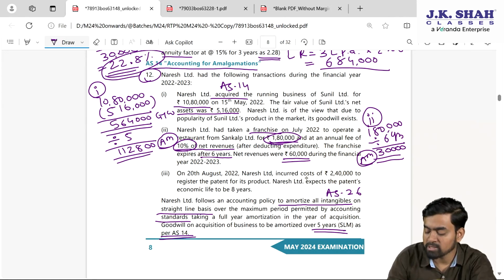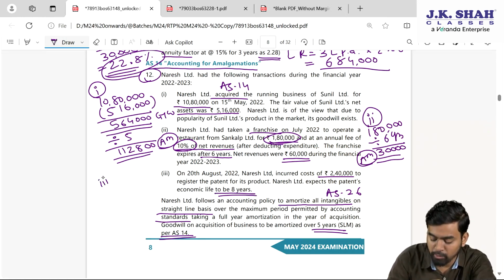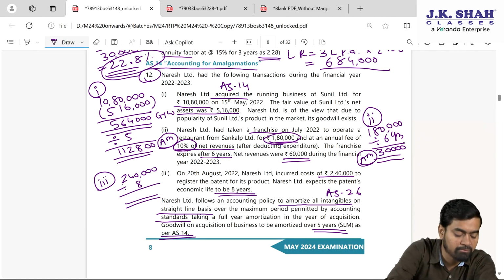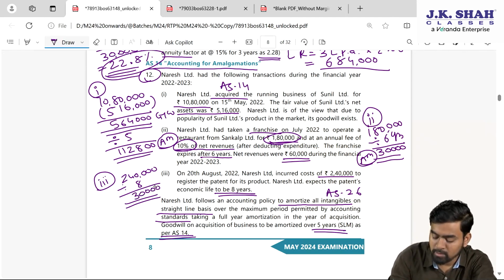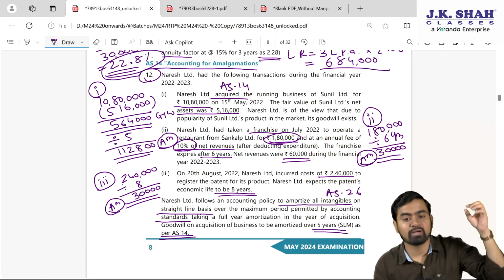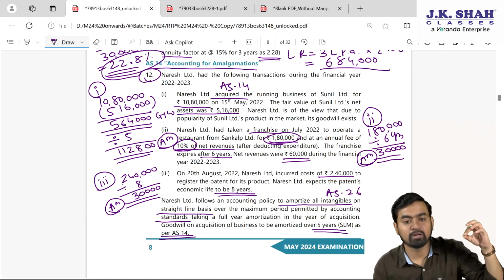Last point. Nourish Limited incurred cost of 2,40,000 to register a patent for its product. Expected economic life is 8 years. So my dear students, third point now: patent amount is 2,40,000 and the life is 8 years. So this time we will amortize 30,000. Correct. So game is over. Amortization for first point, second point, third point.